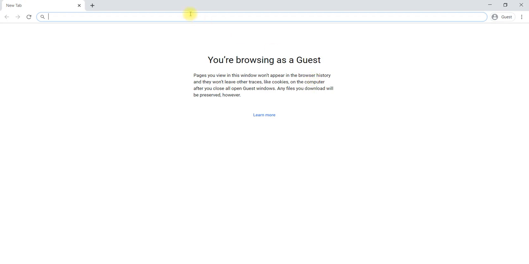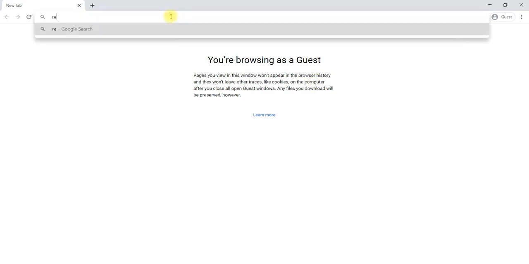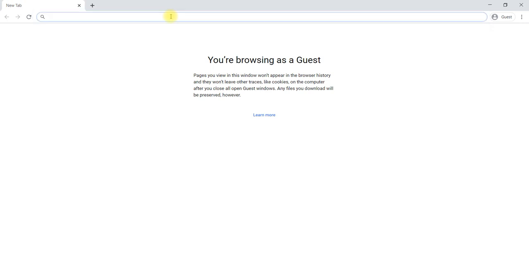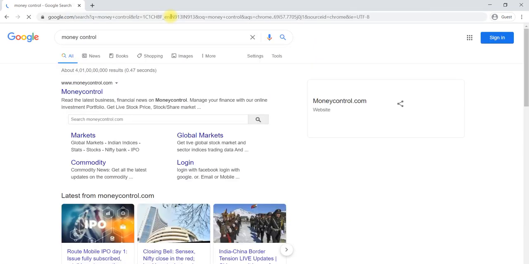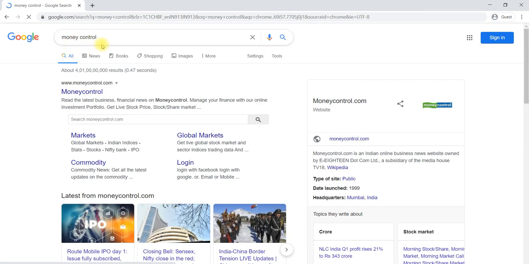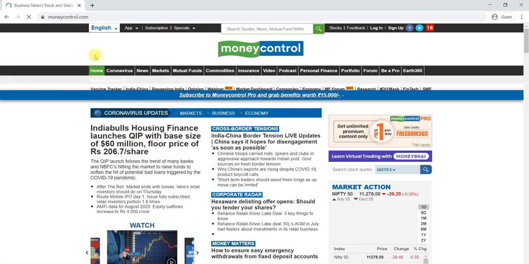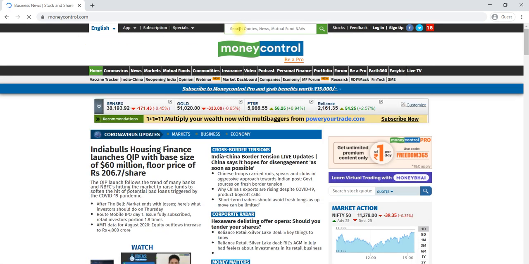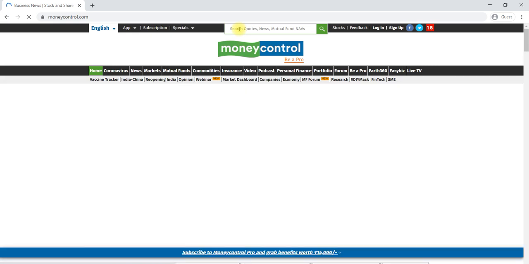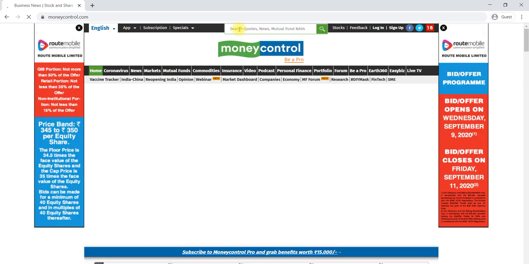Many of them may have heard of, for example, Reliance. If I type Reliance Moneycontrol, we will go to Moneycontrol, the platform where we get all share details. Just type Moneycontrol in Google and go to the first website, moneycontrol.com. In Moneycontrol you can search for any company which is publicly listed.